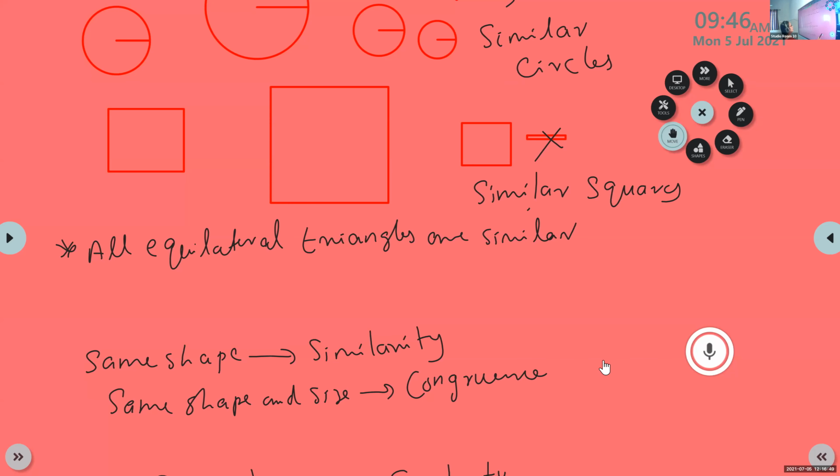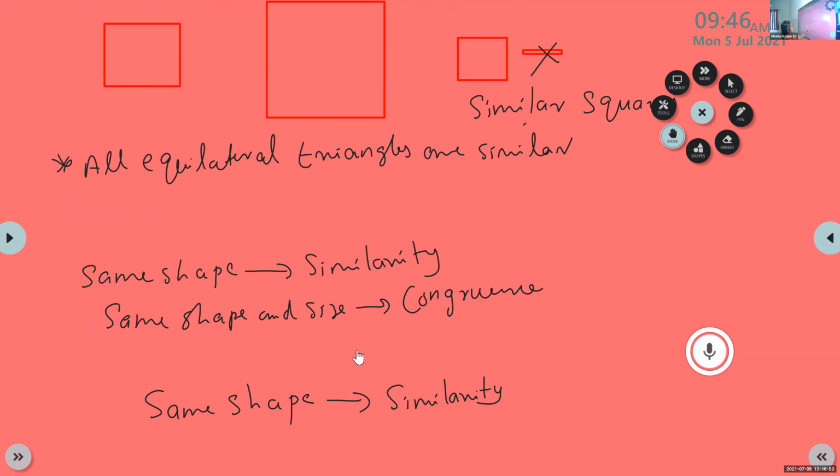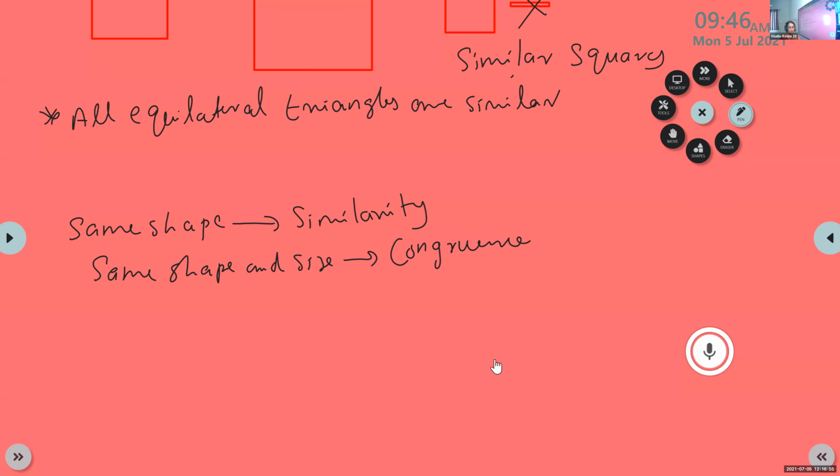So children, can I say all congruent figures are similar? Am I correct or not?